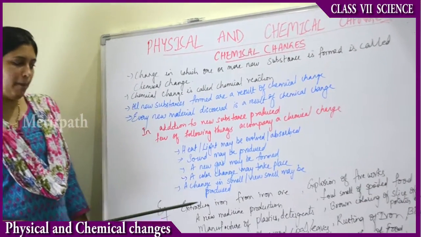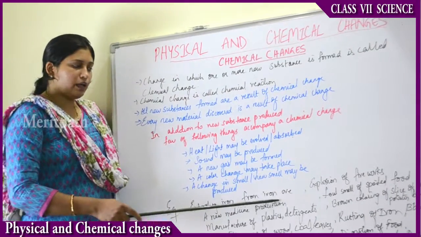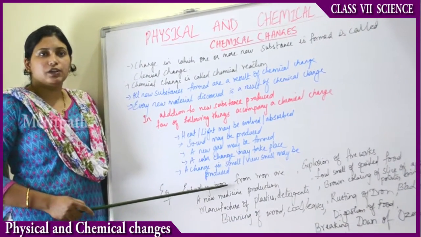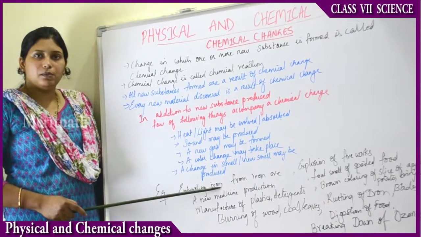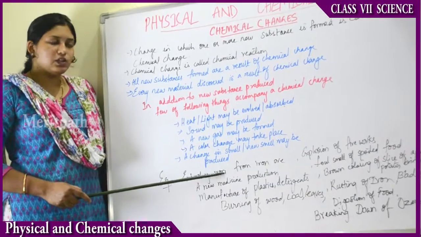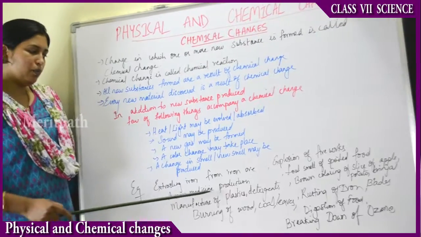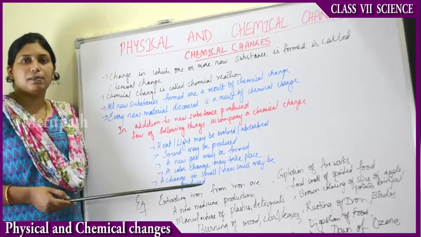Taking some examples: extracting iron from iron ore. This is a metallurgical reaction. It undergoes a lot of chemical changes. New substances will be formed, heat will be evolved, and there will be color change and smell change. Then new medicine production. You know, a lot of medicines come into our market, right?